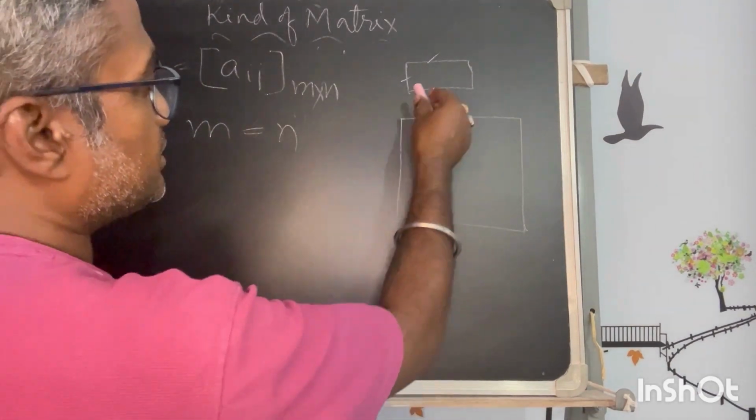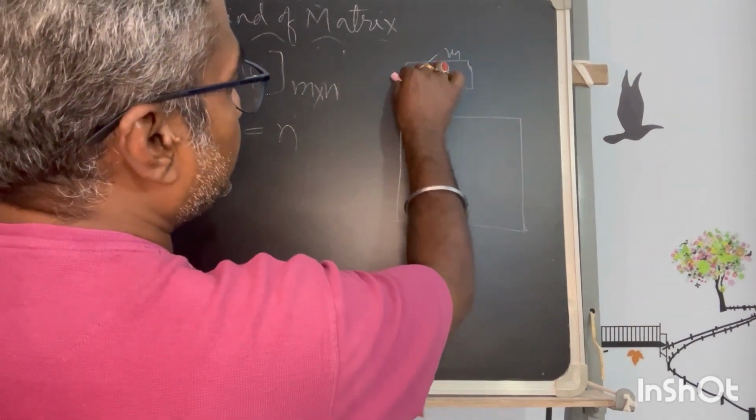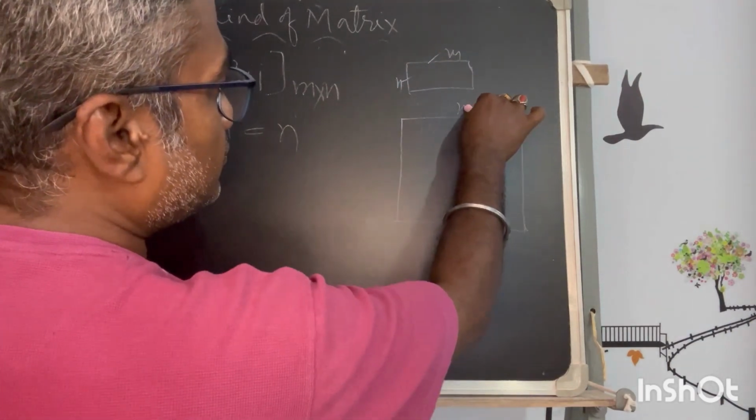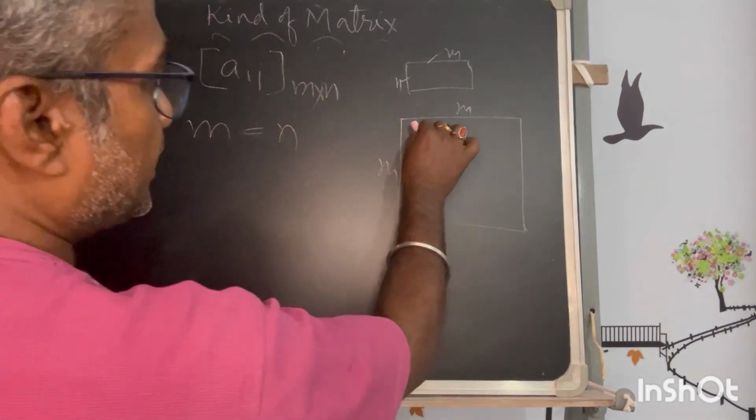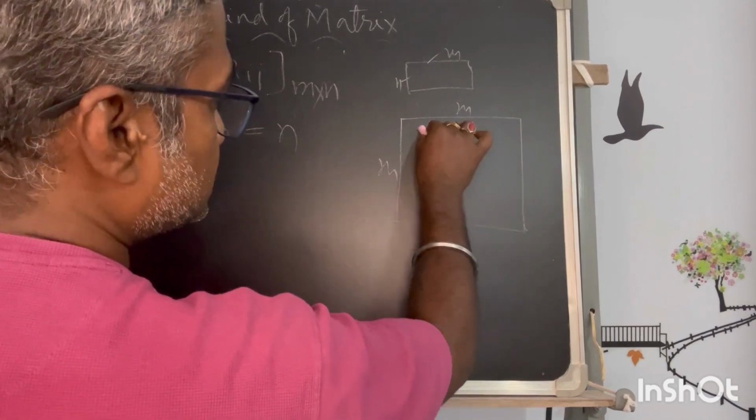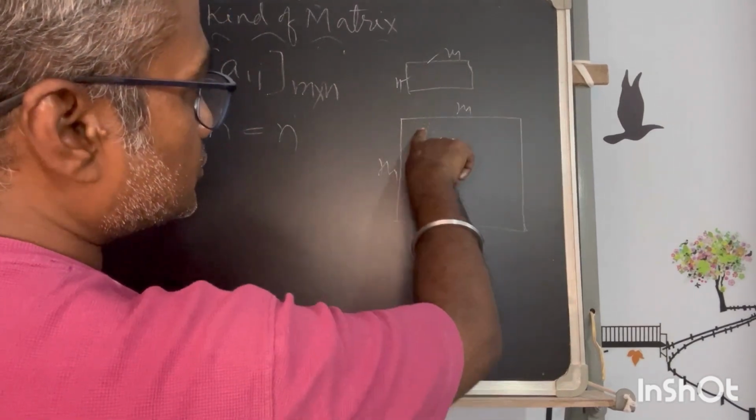So if m and n are equal, both arms are the same, and if the elements are equidistant, this will form a square.